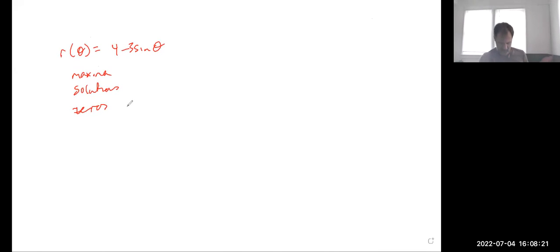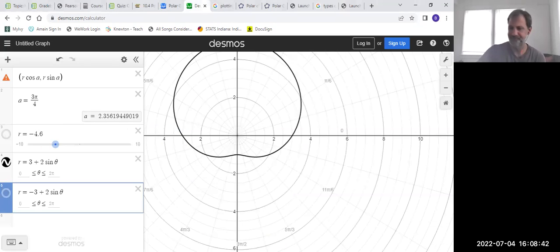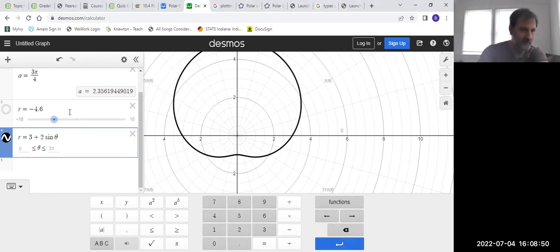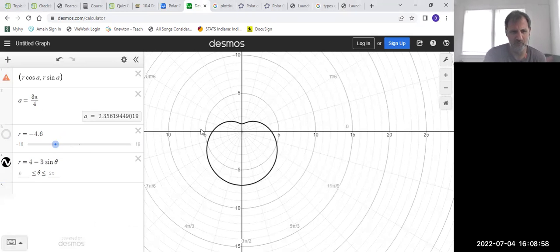Yeah, I think that's probably a good range of things to cover. So first of all, let's look at a picture. So we said r equals 4 minus 3 sine theta. Okay, so kind of similar to what we were looking at before.